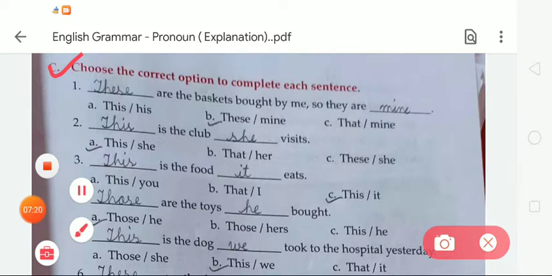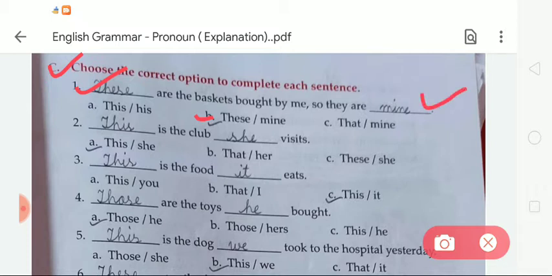So we have to use option number B, that is this and mine. So on the first blank we have to write this and in second we have to write mine. Okay, so the first will be subject and the second will be object. So the sentence will be, these are the baskets bought by me, so they are mine. In number second, dash is the club dash visit. So we have to choose the option number A, that is this is the club she visits.